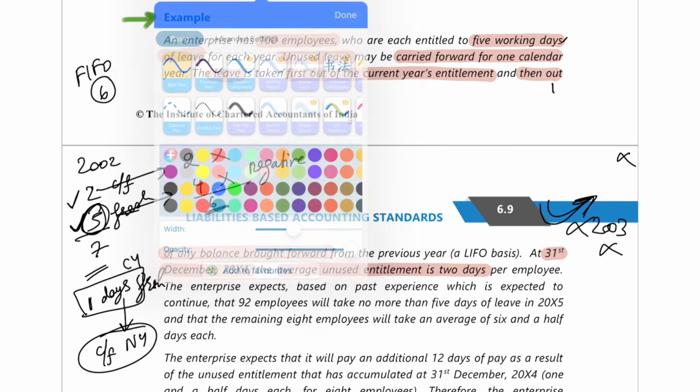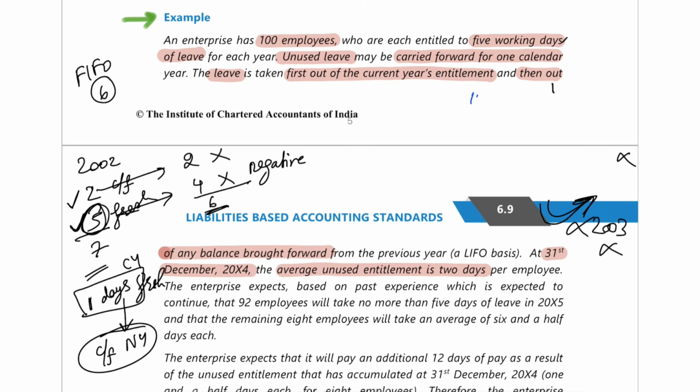They are saying that there are 100 employees and 5 days of paid leave, or compensated absences, they are getting, and they are using something known as the LIFO method. And then they are telling you that 2 days of unused leave balance is there. That means 2 days of leave balance they have carried forward and brought in.